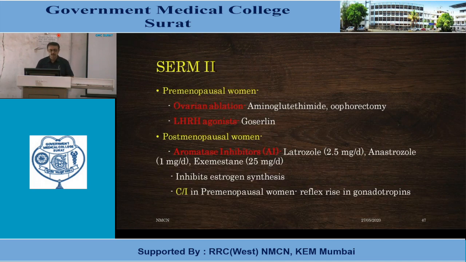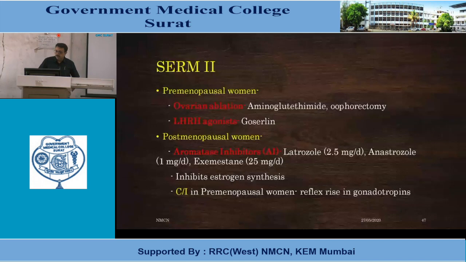In premenopausal woman, ovarian ablation, either surgical oophorectomy or non-surgical. This is chemical ovarian ablation. LHRH agonist, goserelin can be used. In postmenopausal woman, preferable drug is aromatase inhibitor. It is now first-line drug for postmenopausal women in hormonal therapy, and we can give letrozole 2.5 milligram per day, or anastrozole 1 milligram per day, or exemestane 25 milligram per day. It inhibits estrogen synthesis. It is contraindicated in premenopausal women. Reflex rise in gonadotropin is there.